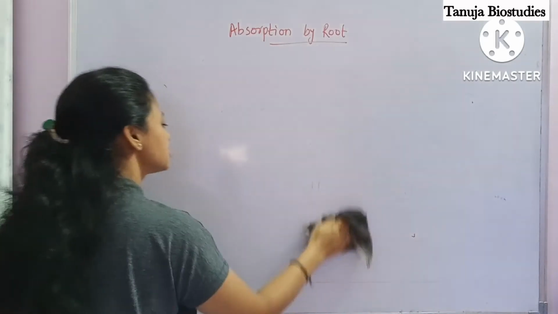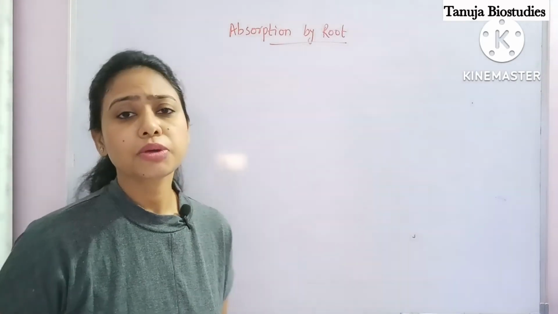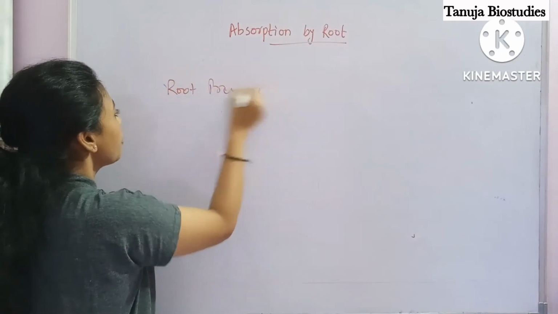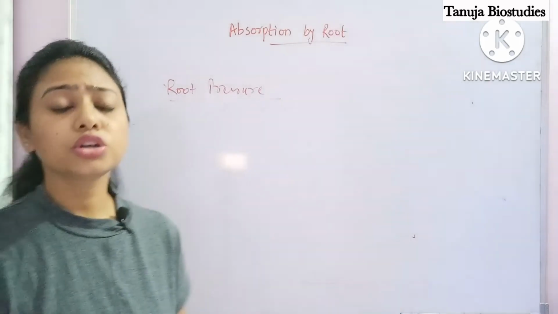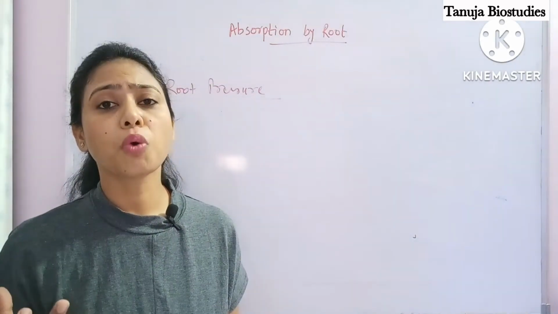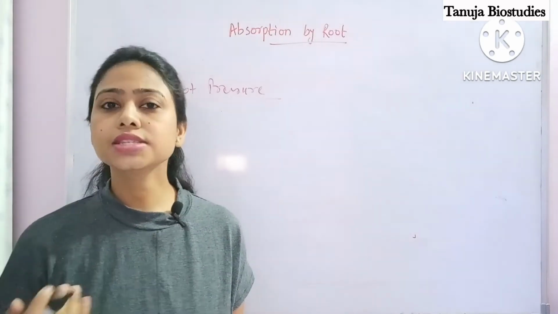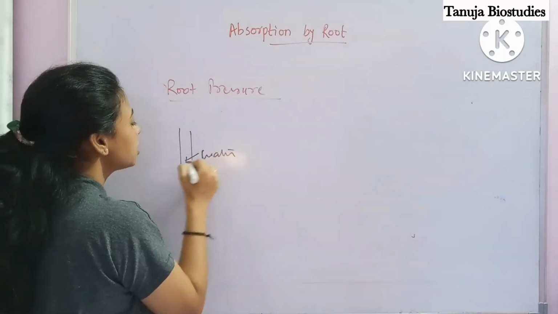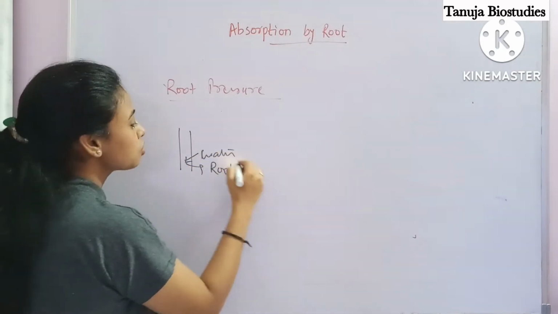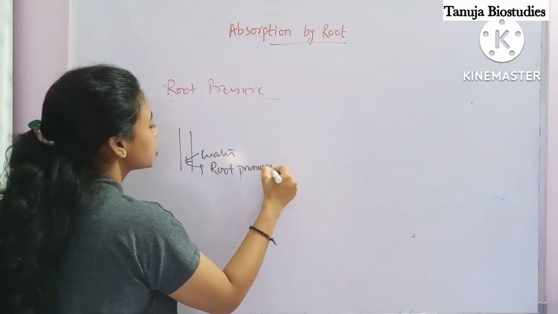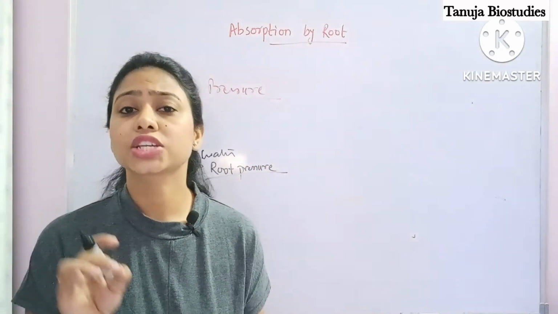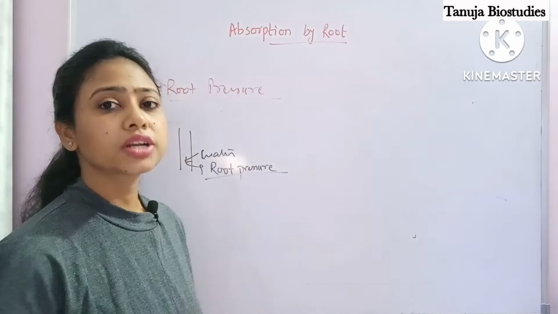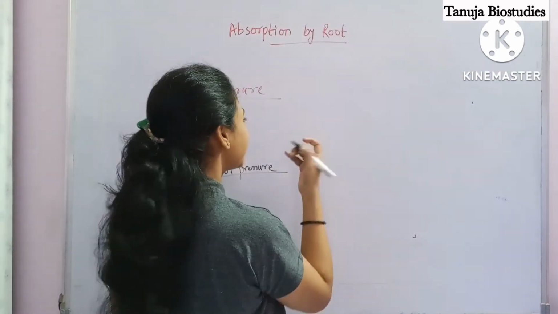As we have already discussed root pressure, let's take it in a little more detail. Root pressure is the pressure generated at the root due to continuous absorption of water from the outside to the inside of the cell. So water is coming inside, and they create a pressure called root pressure, which is responsible for the upward movement of water in the stem. Now let's see how this water is coming inside.